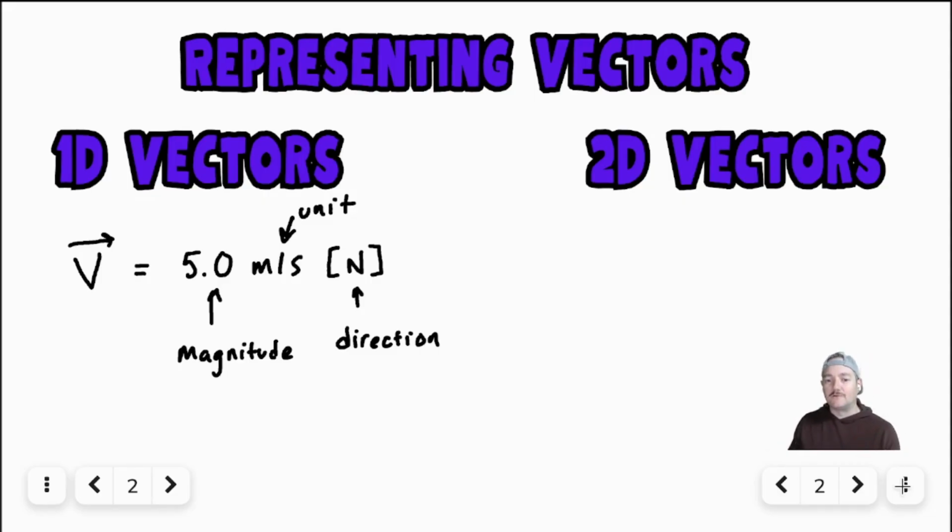Now 2D vectors can get really complicated depending on the course you're doing, but let's keep it really simple. Let's do the exact same thing. So 5 meters per second. That is my magnitude and my unit. Now, there's a lot of different ways to represent the direction of a 2D vector. In the courses that I teach, we do it a certain way. So I'm just going to keep it to that in these videos.